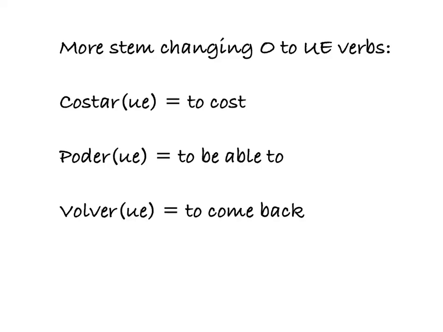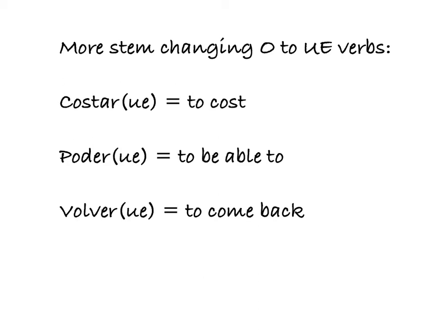Here are some more stem changing verbs. All of these verbs are in the same category, O to UE. The verb costar, so the cuesta and cuestan that we used earlier for our clothes last chapter came from this verb, costar. You generally aren't going to see the yo or the tú form. You don't generally talk about I cost, and you don't generally talk to people and ask them how much they cost. So really we're only going to see this one in the about category. We're talking about one thing or several things and how much they cost. But I want you to go ahead and fill out a verb table for that verb anyway.